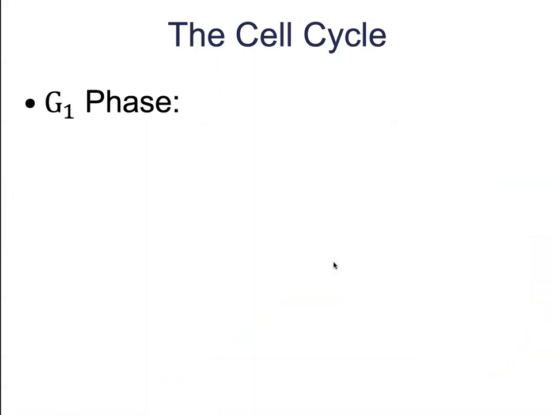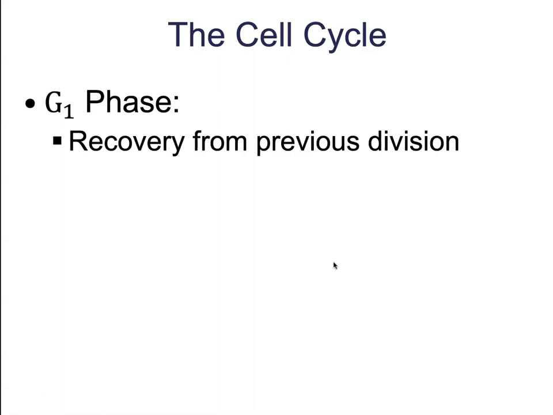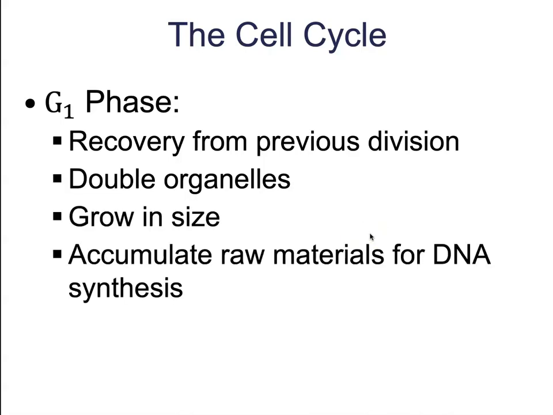The G1 phase is going to be that first initial phase. This is also known as the growth phase. During this phase, the cell is going to recover from the cellular division that just occurred. The cell is going to increase in size. It's also going to increase in the number of organelles like mitochondria and ribosomes, and it's going to accumulate the raw materials that will be used for DNA synthesis. During the rest of the time, the cells are carrying out their normal daily functions like communicating with other cells, secreting substances, things of that nature.